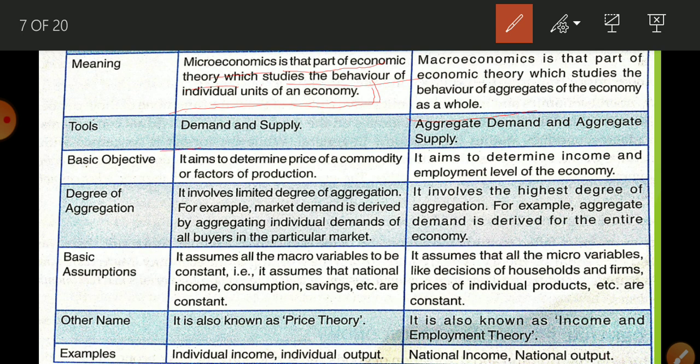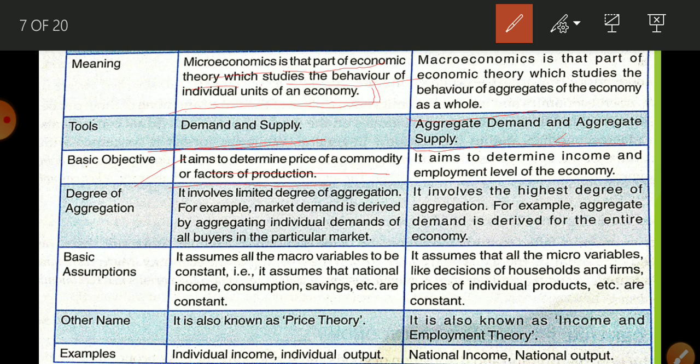Okay. Now tools. How will you study in microeconomics? What is the tool? Demand and supply. Here, it is a study of aggregates, so it becomes aggregate demand and aggregate supply. Now the basic objective. It is related to the determination of the price of a commodity or the price of a factor. Here we study how the price of one commodity is determined.